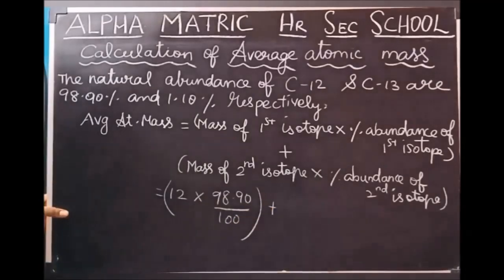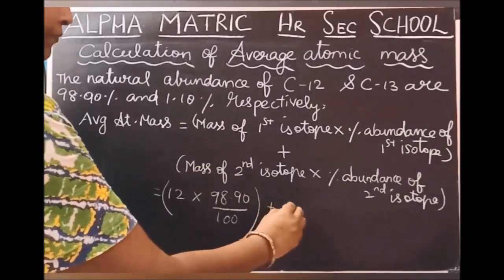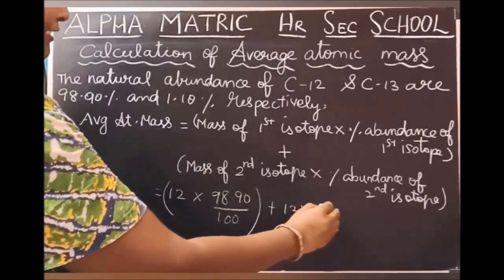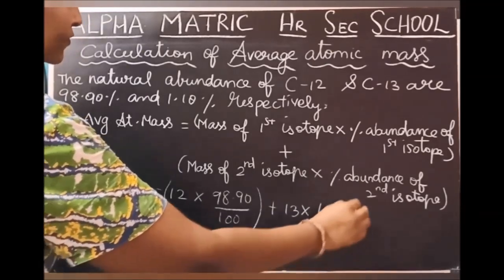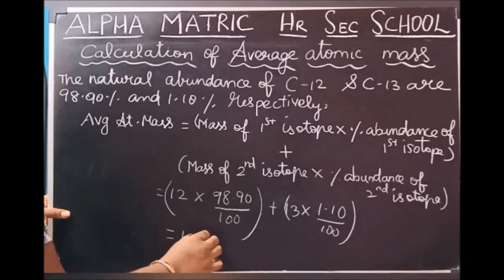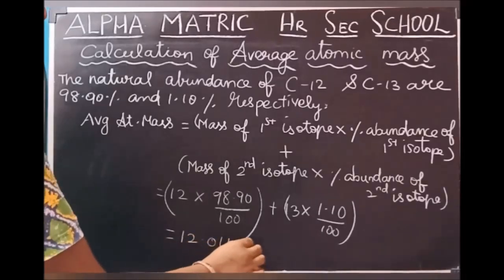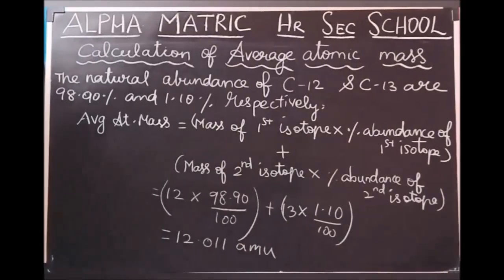Plus mass of second isotope is 13. Its percentage abundance 1.10 by 100. If you calculate this, finally you can get 12.011 atomic mass unit. This is the average atomic mass for carbon.